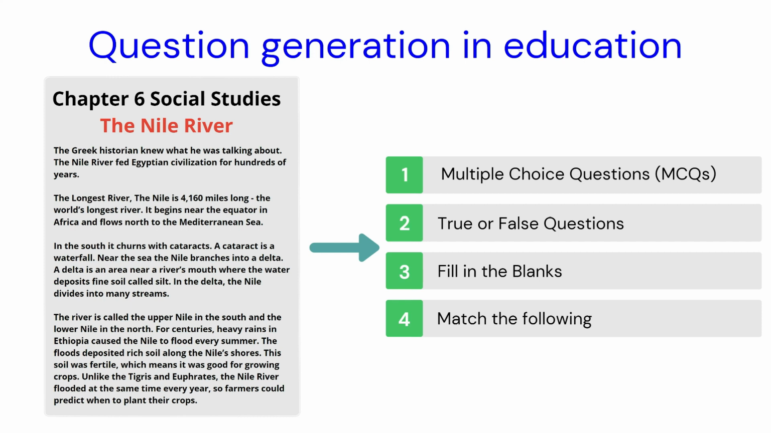If you pick up any middle school textbook, let's say English, science or social, at the end of every chapter you will see questions like multiple choice questions, true or false, fill in the blanks and match the following. In this course, we will see how we can take any chapter or content and generate these questions, MCQs, true or false, etc. automatically using natural language processing.